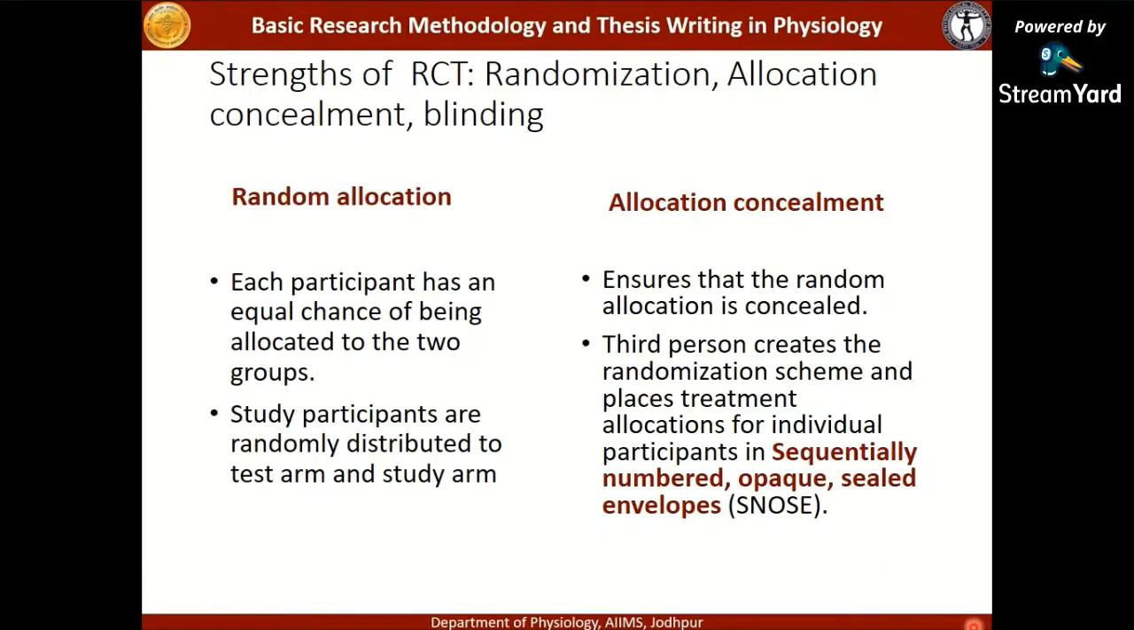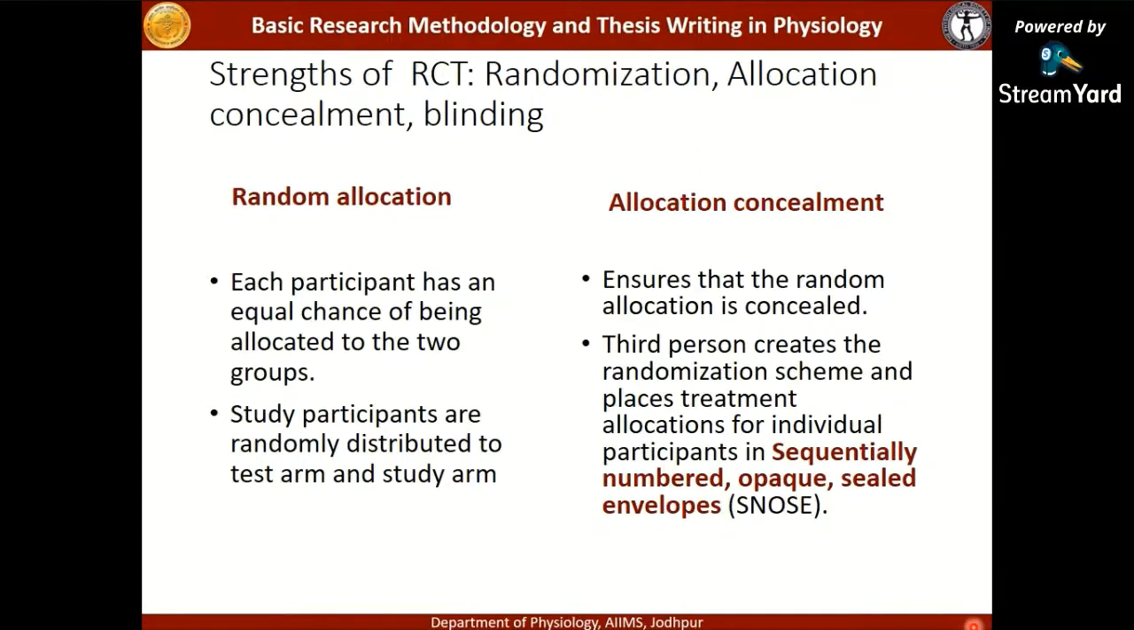So that sequence should be concealed, should be hidden from the one who is allocating the participants into the two groups. That is why allocation concealment is very important to ensure that random allocation is done properly. And this is done by a third person who creates the randomization scheme and places the treatment allocation for individual participants